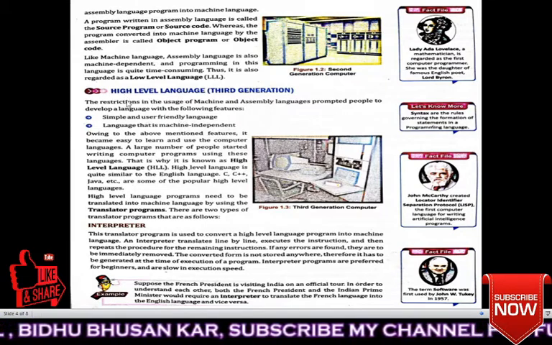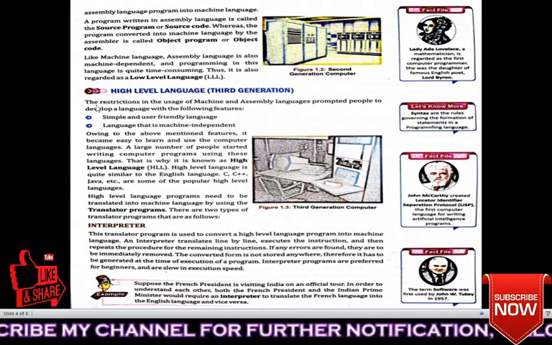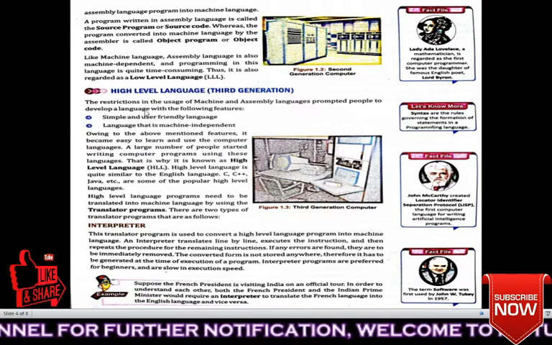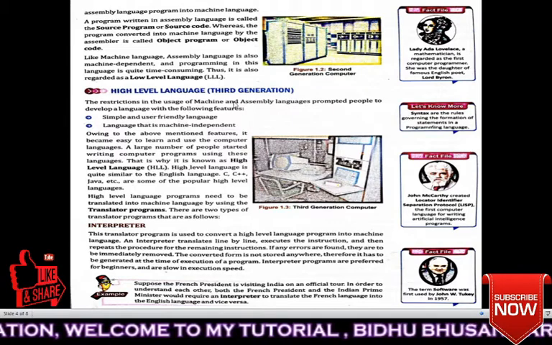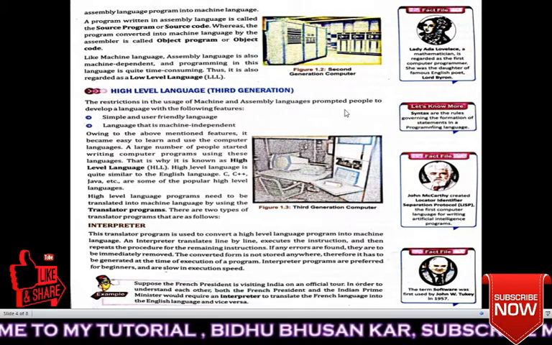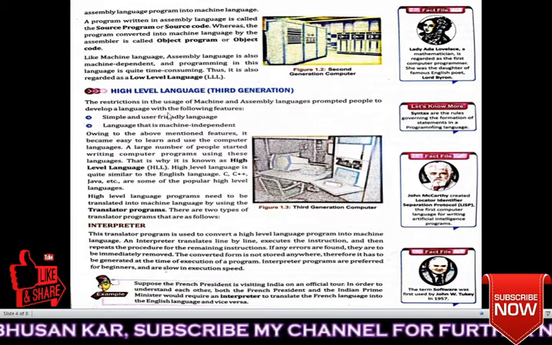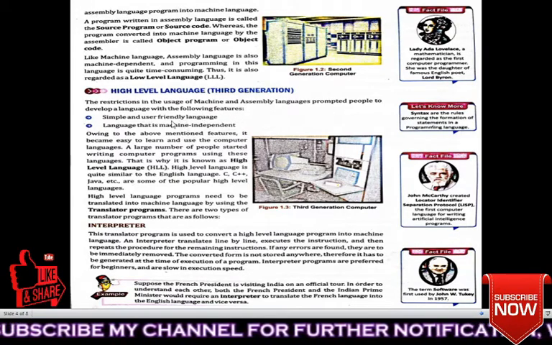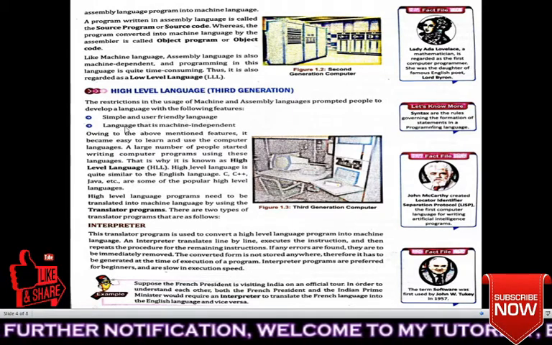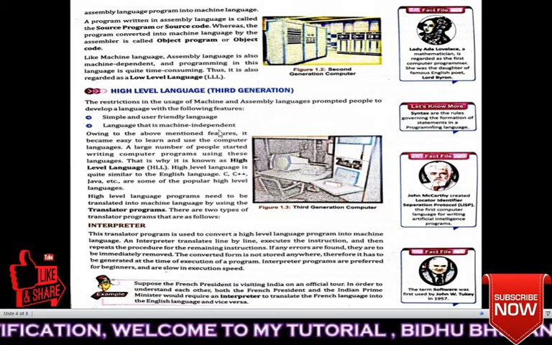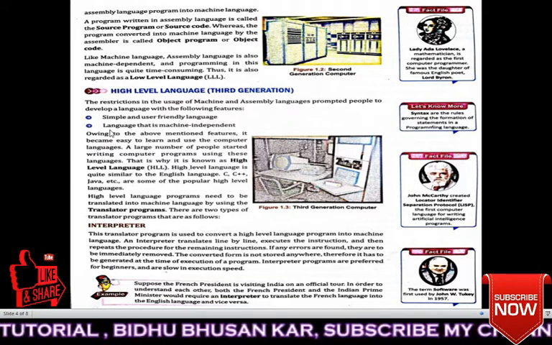Next, high level languages, which means third generation. In the third generation, high level languages are used. Let's read. The restriction in the use of machine and assembly language prompted people to develop a language with the following features. What are the features? A simple and user friendly language, and a language that is machine independent. These are the main highlighted points.